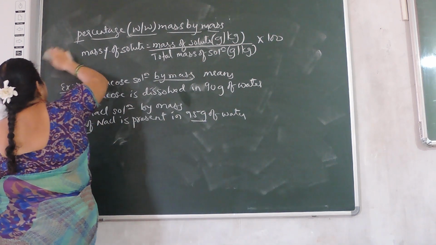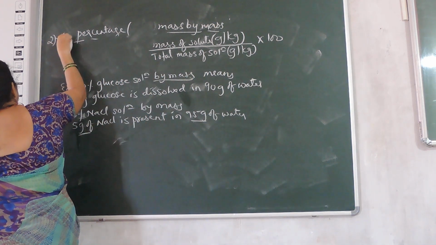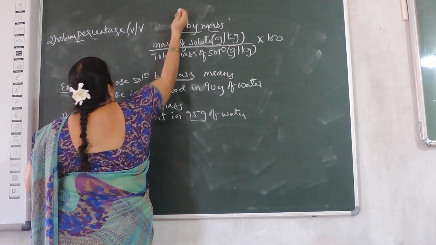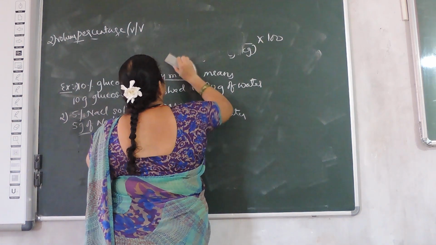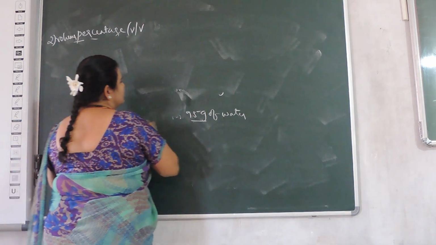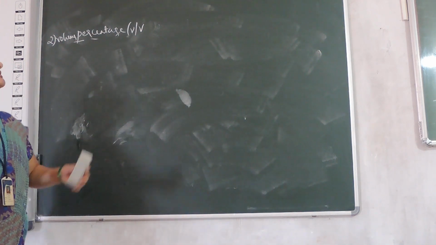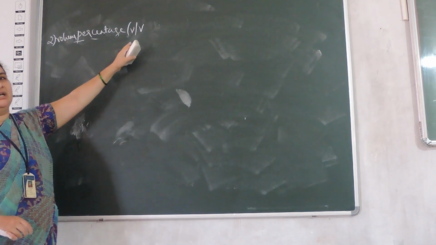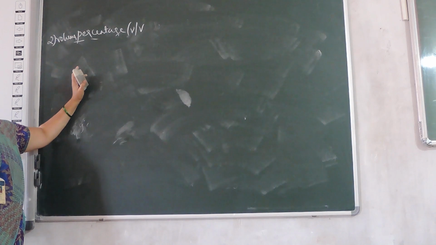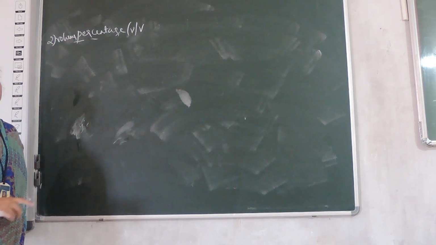Now the second one, volume percentage, V by V, or volume by volume. Volume percentage is usually used to measure liquid solutions. What is the volume percentage, V by V? It is the volume of the solute in mL or cm cube to the total volume of the solution, again in mL.